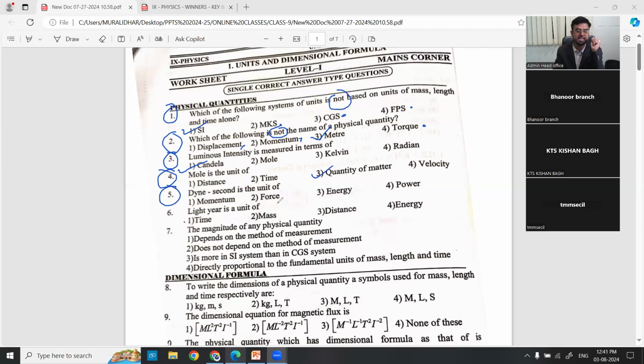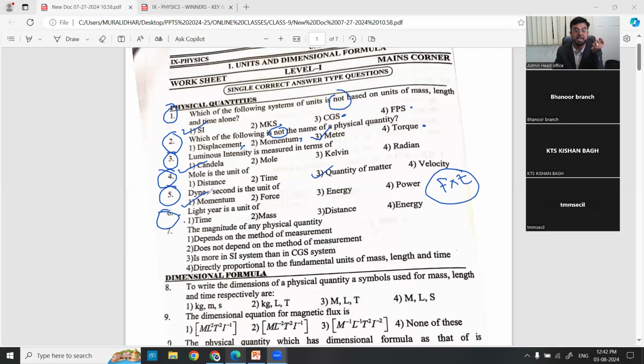Question 5. Dyne second is the unit of momentum, because dyne is force, and force into time is either momentum, rate of change of momentum, or impulse. So out of the 4 options, momentum is there. Either it is dyne second or Newton second. Dyne second is in the CGS system. Newton second is in the MKS system.